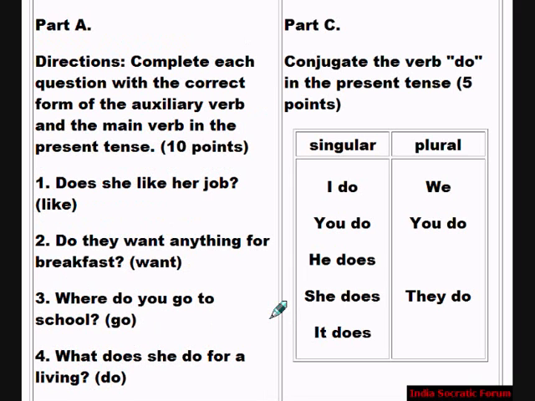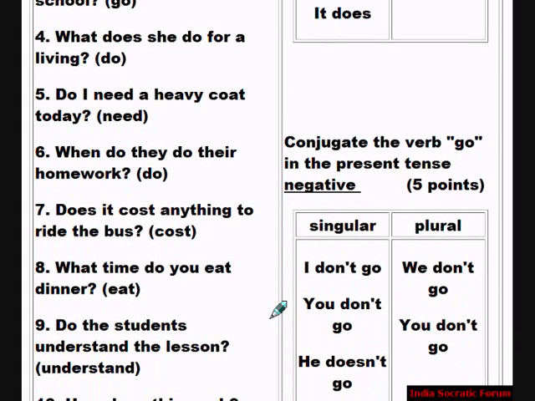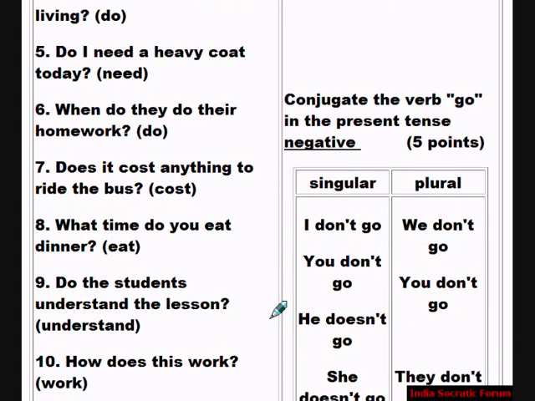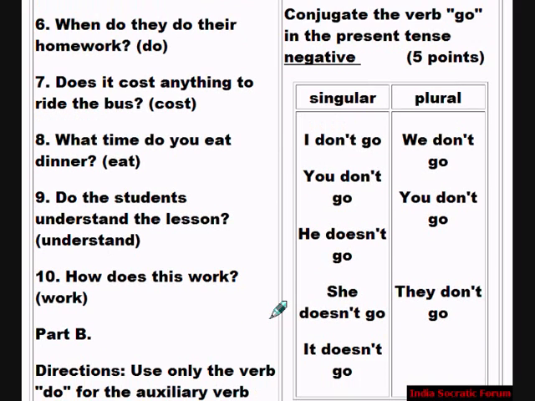Part C, this is how we conjugate the verb do. It is going to be go, the verb go, in the present tense. This is how we conjugate that. Good job.